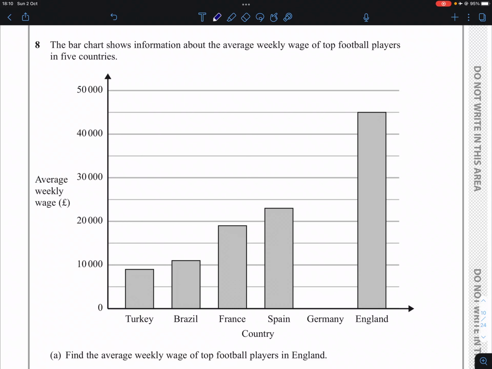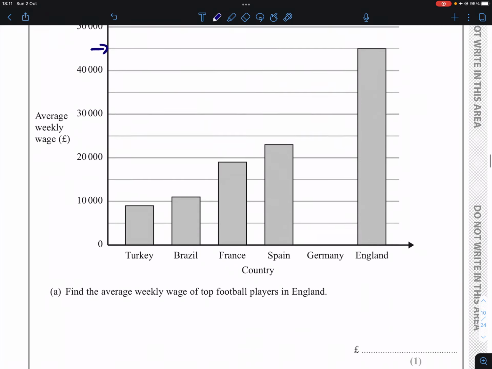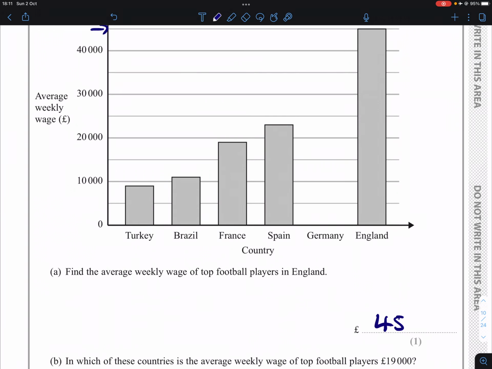Question 8. We've got a bar chart showing the average weekly wage of top football players in 5 countries. So, find the average weekly wage of top footballers in England. So we look for the bar that is England, we see how high that bar goes, and we see, based on our scale here, what number we're going to get, which is going to be halfway between 40,000 and 50,000. Halfway between those two numbers is 45,000. So that's our answer for the first part.